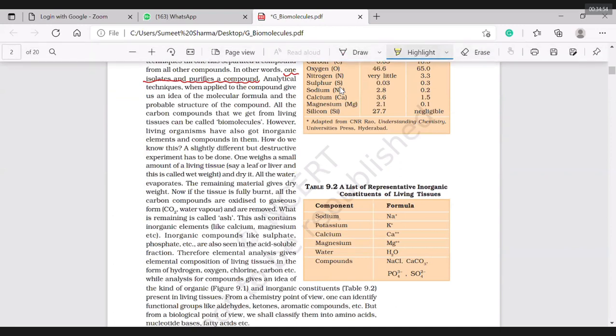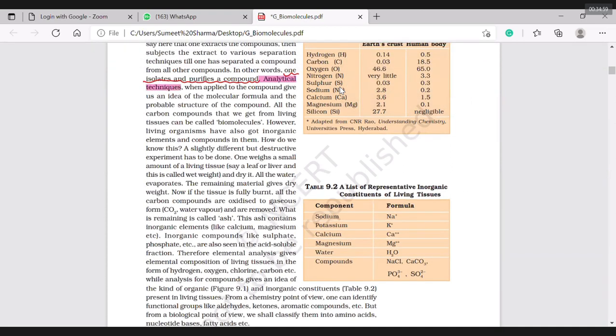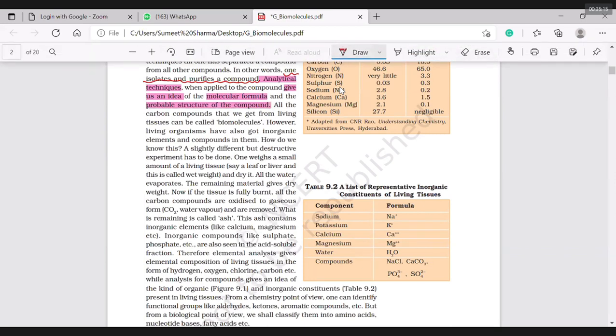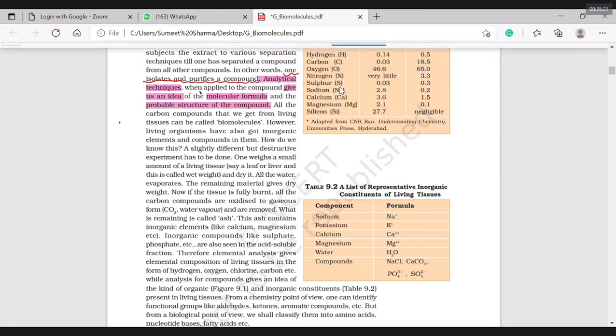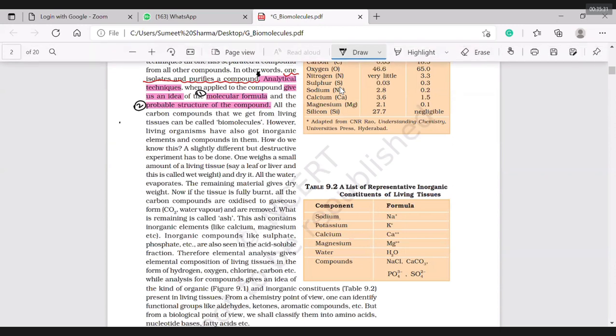If someone asks what analytical techniques are, they give us an idea of, one, the molecular formula, and two, the probable structure of the compound. Remember this, very, very important. This is a new analytical technique.